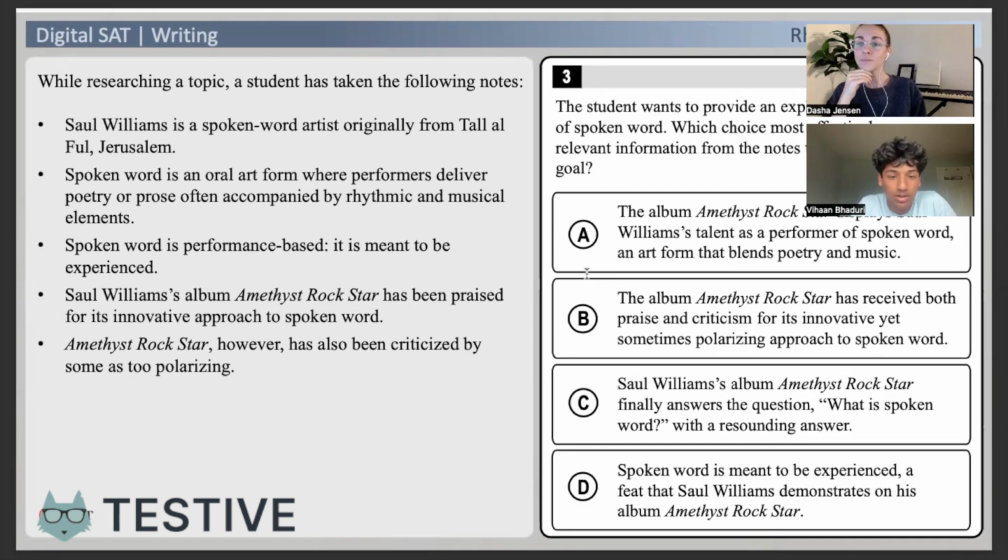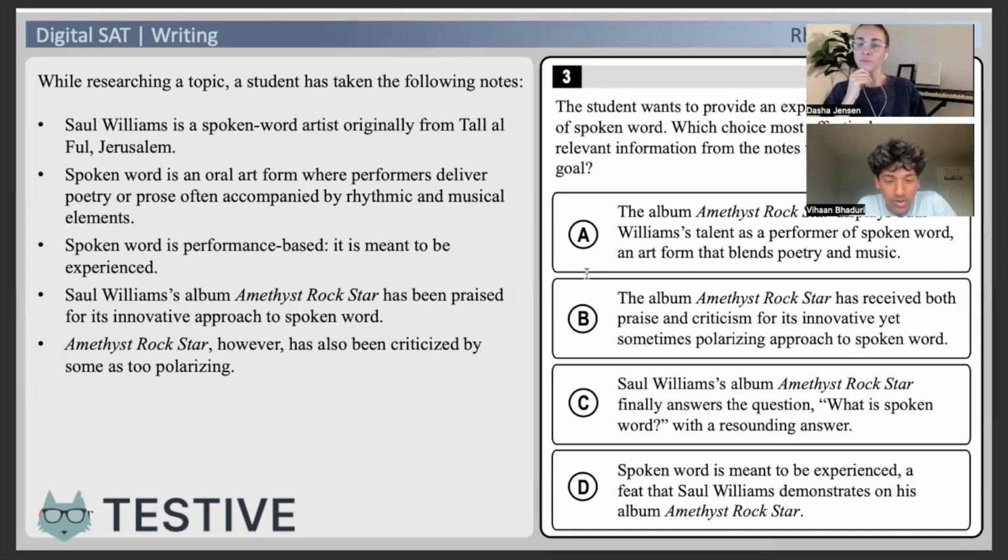You've got to look at all of them. Okay, so B: the album Amethyst Rockstar has received both praise and criticism for its innovative... There's no definition of spoken word here, so throw it out. It alludes to spoken word, but doesn't tell us exactly what it is. B's out. What about C?